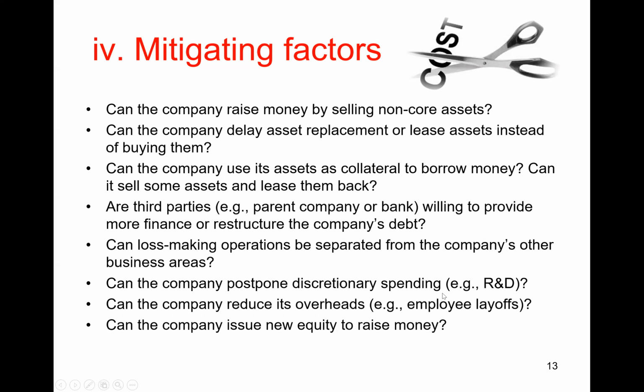Can the company postpone discretionary spending? For example, R&D expenditures, right? It's going to help in the short run, although of course it may damage the company's long-term prospects. Can the company reduce its overheads, for example, by laying off employees? Can the company issue new equity to raise finance, right? So all these questions, basically, if the answers are yes, then these are mitigating factors suggesting that a company is more likely to survive rather than go bankrupt, in which case you're less likely to need to issue a going concern opinion.